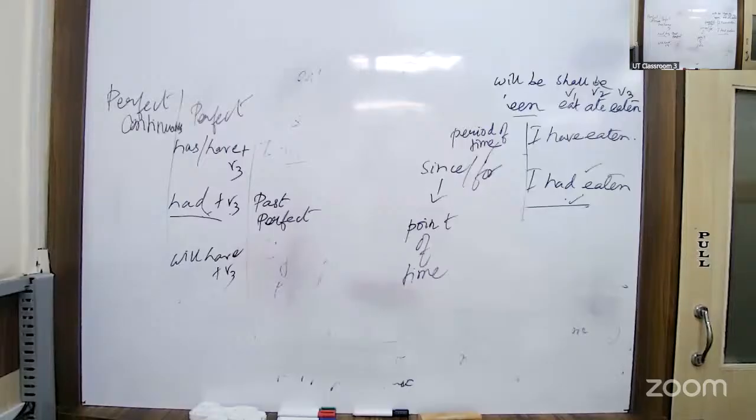Understood? Whenever there is since and for, you are supposed to use present perfect continuous tense or past perfect continuous tense. The basic thing is perfect continuous is used there. Why do you know? Because continuous means ongoing action and perfect tense is used where the work is just finished but the effect is still there. So it's a combination of both, which means the rain started in the morning, but it is still continuing now. So it is perfect because it started earlier, but the effect is still there, and it is continuous because it is still going on. Got it? So it's a combination of both.